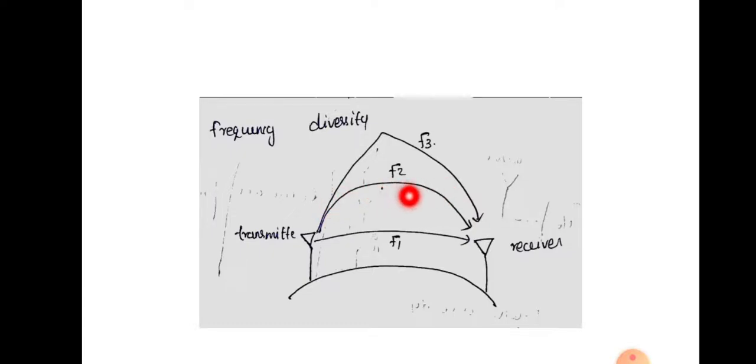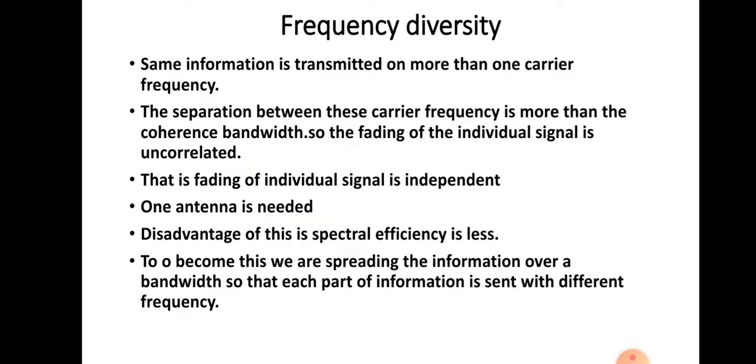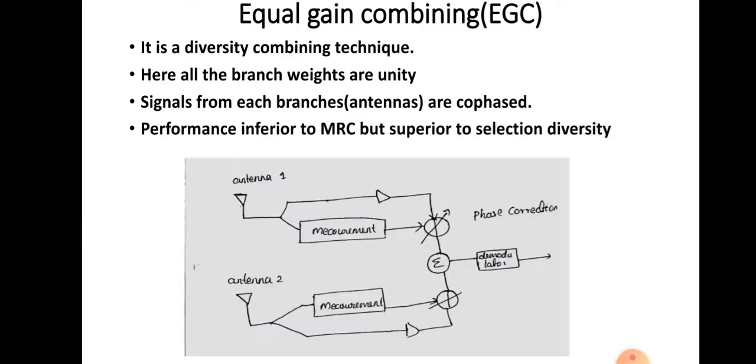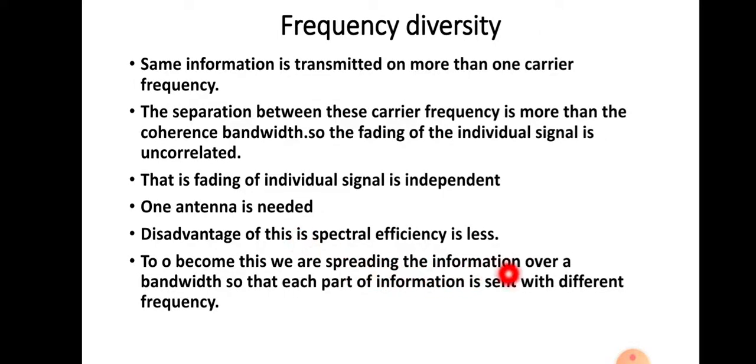That means we choose a particular bandwidth and send the entire information, with the information parts sent on different frequencies within that bandwidth, so that repetition of the information is not allowed and spectral efficiency is increased. Okay. So to overcome this, we spread the information over a bandwidth so that each part of the information is sent with different frequencies.